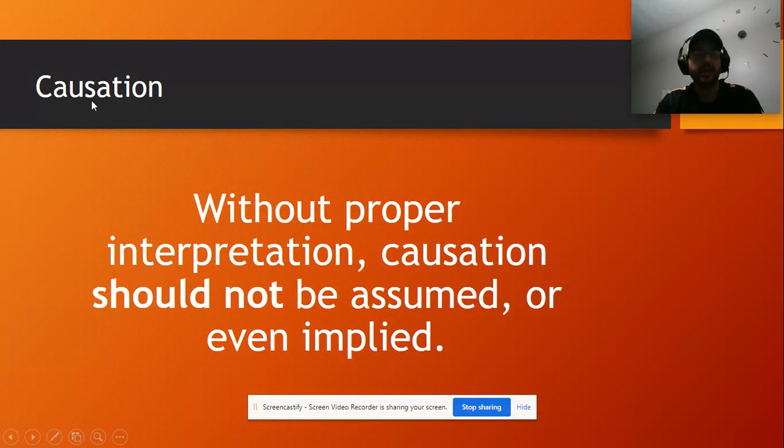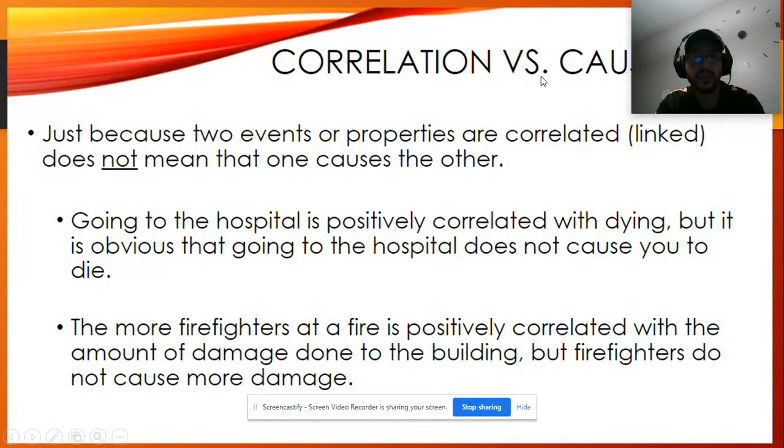Now, correlation with a proper interpretation: you may think it's causation, but you need to think a little bit with logic. Just because two events or properties are correlated or linked, it doesn't mean that one thing is causing the other.